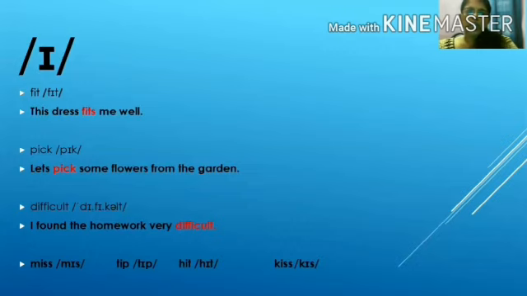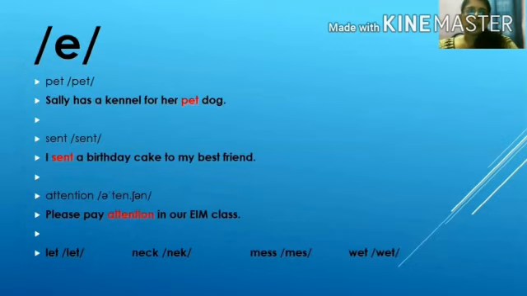The similar sounding words are miss, tip, hit, and kiss. Moving on to the second one, its sound is E. It can be represented by the small letter E enclosed in 2 slashes, as in pet. I repeat, pet. Sally has a kennel for her pet dog.